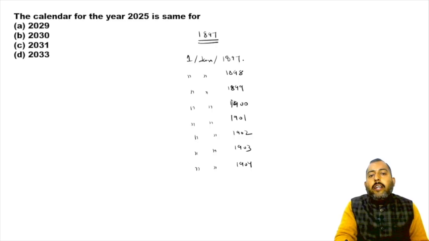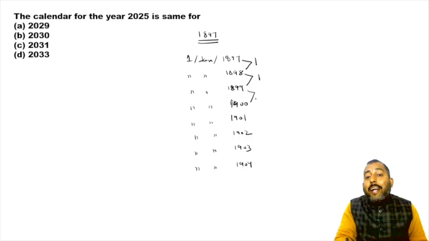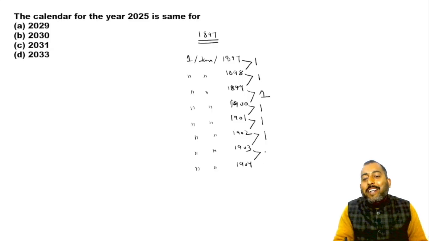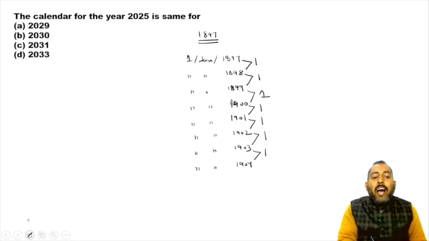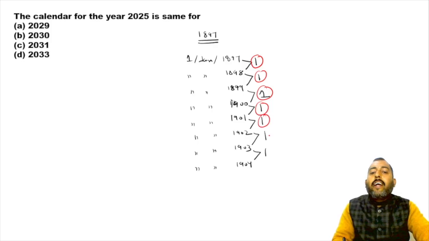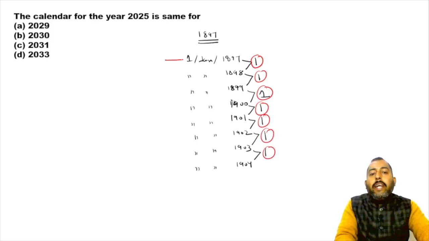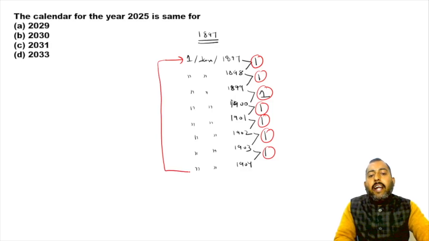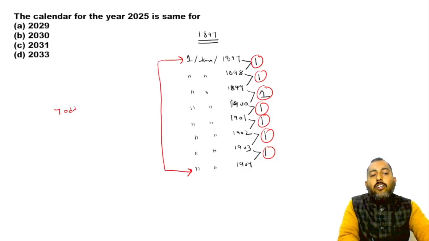See, 97 to 98, 1 odd day, 98 to 99, 1 odd day, 99 to 1900, 1 odd day, 1900 to 1901, 1 odd day, 1901 to 1902, 1 odd day, 1902 to 1903, 1 odd day, 1903 to 1904, 1 odd day. Now it might be possible that a lot of you will say, sir, 1 plus 1 is 2, plus 1 is 3, plus 1 is 4, 5, 6, 7. So from 1897 till 1904, we are getting 7 odd days, which is equal to 0.